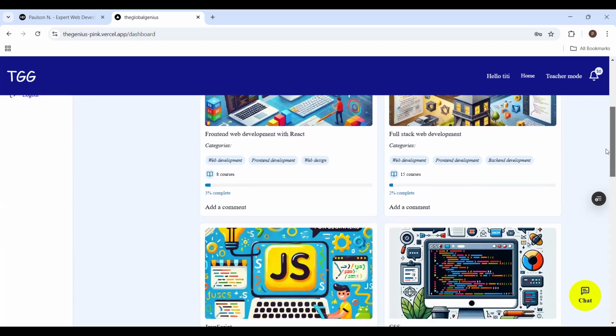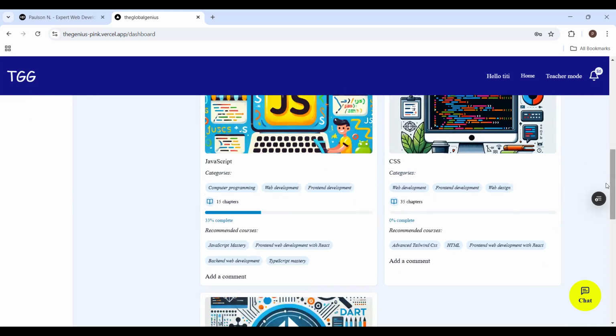Now these are the courses that I have bought. Here is front-end web development with React. I bought this course and I have just completed 3% of it. This one, full stack, I've just completed 2%. I also have this one, JavaScript, and I have completed 3% of this and so on.